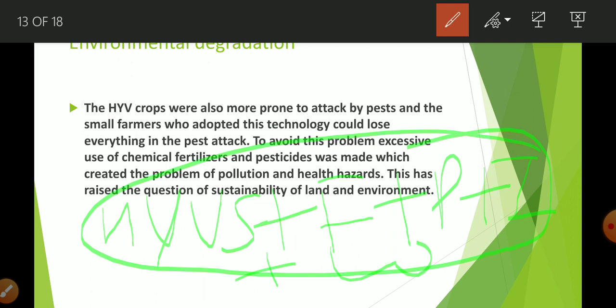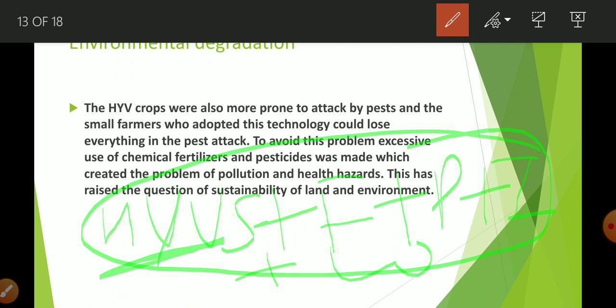Now next, these HYV seeds are too sensitive. So there is more possibility of pest or insect attacks. So the farmers have to regularly use insecticides and pesticides. Because of too much use of fertilizer, insecticides and pesticides, there is the problem of pollution: soil pollution, air pollution and water pollution.